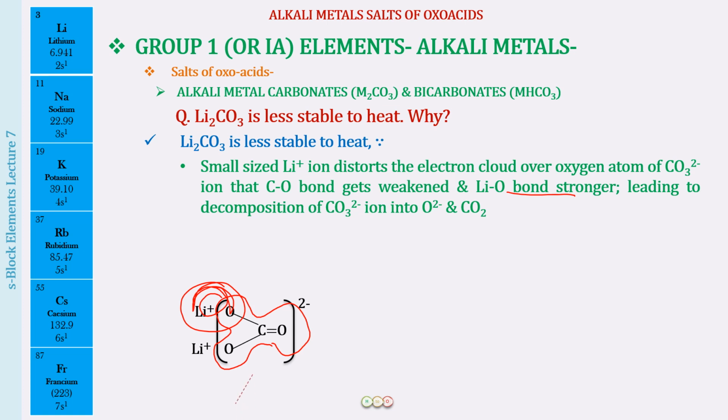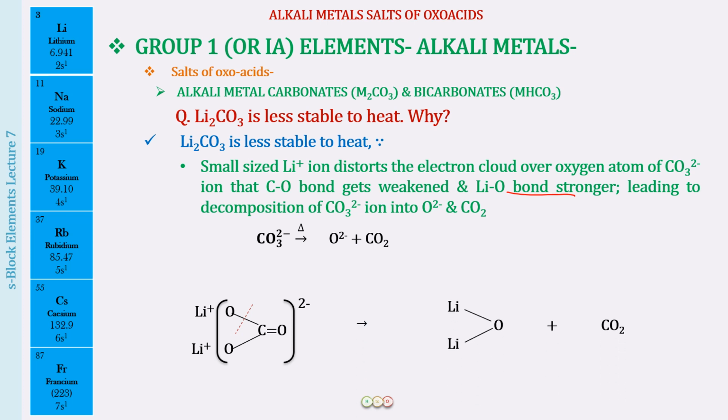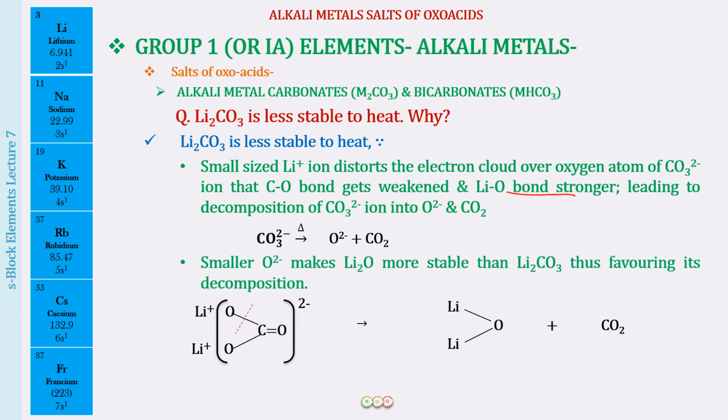get weaker. So what it is going to result in is the breaking of this bond between carbon and oxygen. Now you will be able to see that better. This leads to the decomposition of the carbonate ion into O2 negative and carbon dioxide. So as a result, what is going to be formed? We will be getting Li2O, and along with that carbon dioxide is going to be formed, where the small O2 negative makes lithium oxide more stable than Li2CO3, thus favoring the decomposition.